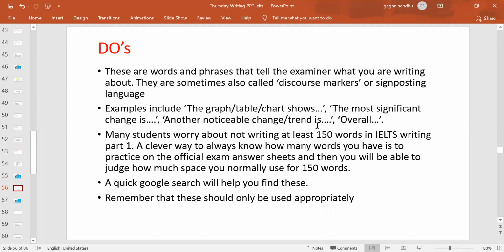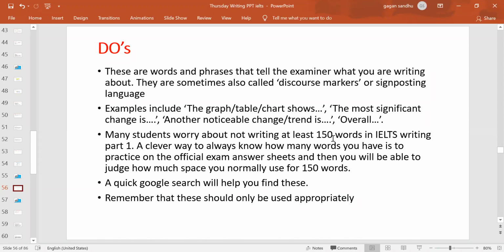So these are the words you will be using, and keep in mind that you must not increase such signposting language more than, just say, 5 in 150 words, right? So maybe I'm using "the graph shows" 1, then I'm using "overall" 2, then I'm using "the most noticeable trend" 3, then I'm saying "another significant change" 4, right? And then maybe in the last paragraph, the fourth, I'm using one more, so that means 5. So this is how you are using them.